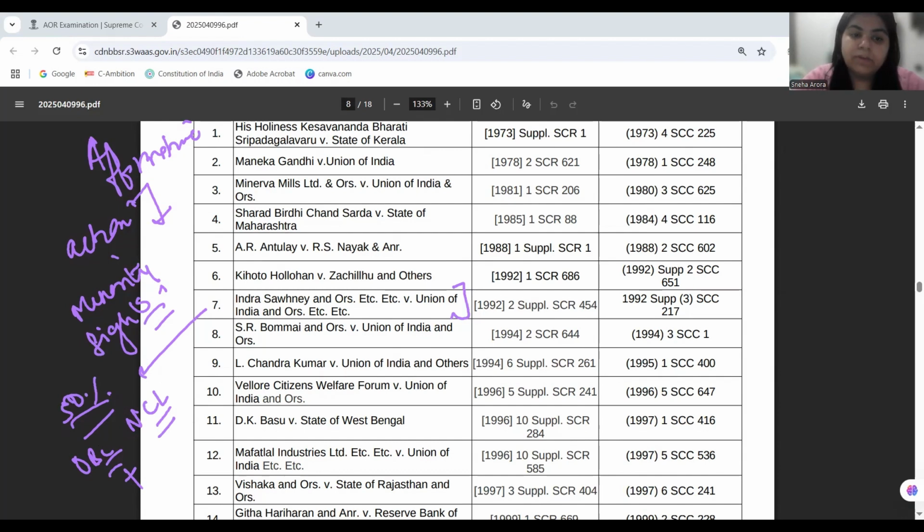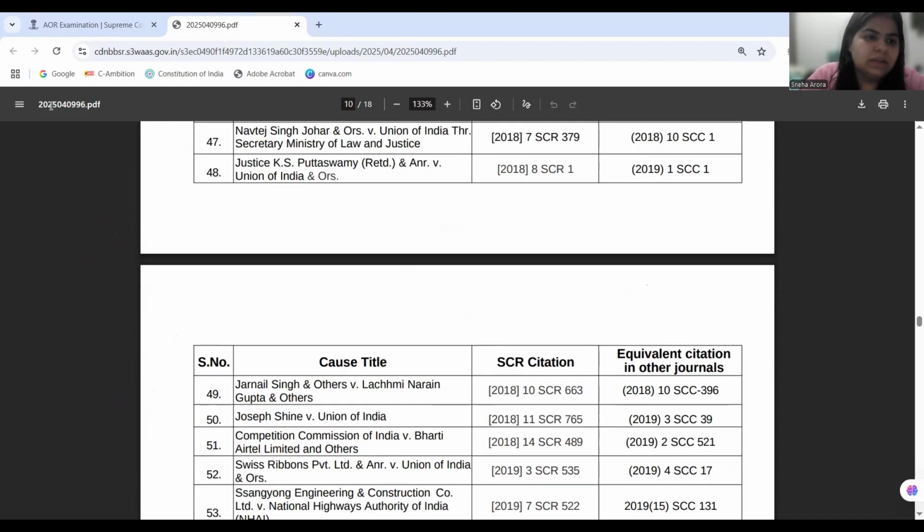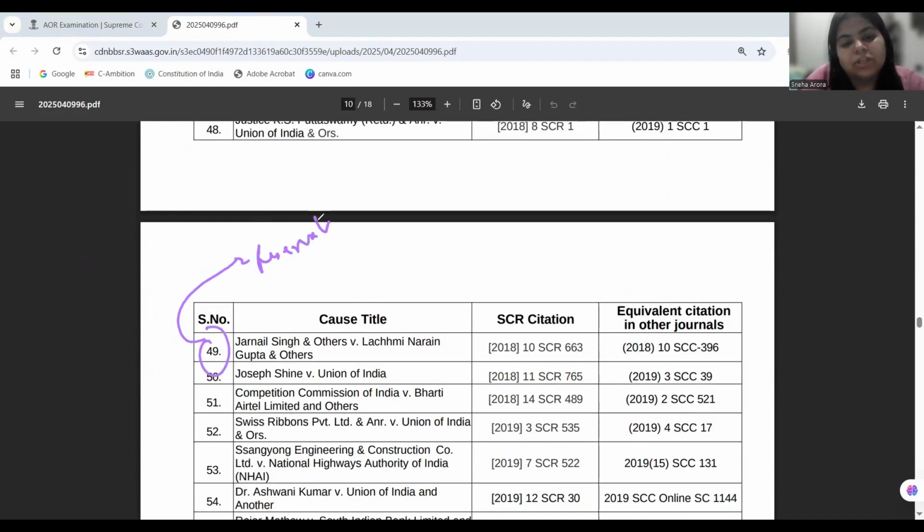Okay, now when we come to Jarnail Singh case. Next case in the list is Jarnail Singh case. Jarnail Singh is numbered at 49 in the list, and it is basically known as the reservation in promotion case. Now this case is partially overruling the Nagaraj judgment. And the Supreme Court says that there were 3 conditions that were laid down in Nagaraj case, and the Supreme Court in Jarnail Singh is saying that